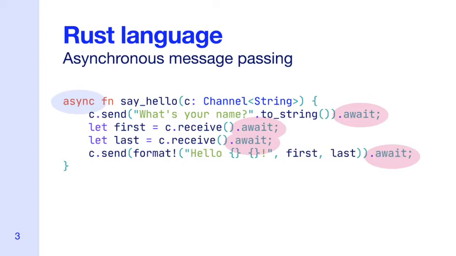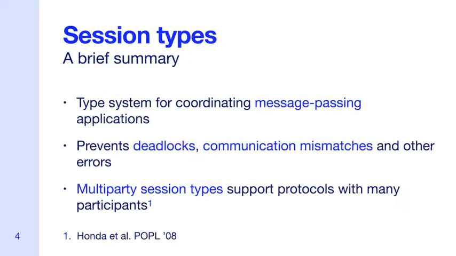Unfortunately, there's still a problem which occurs with all message passing programs, and that is the potential for communication errors, such as deadlocks. To prevent these kinds of errors by construction, we turn to session types. This is a type system to prevent communication errors by coordinating message passing processes. Specifically, this project uses multi-party session types, which can type protocols with any number of participants.